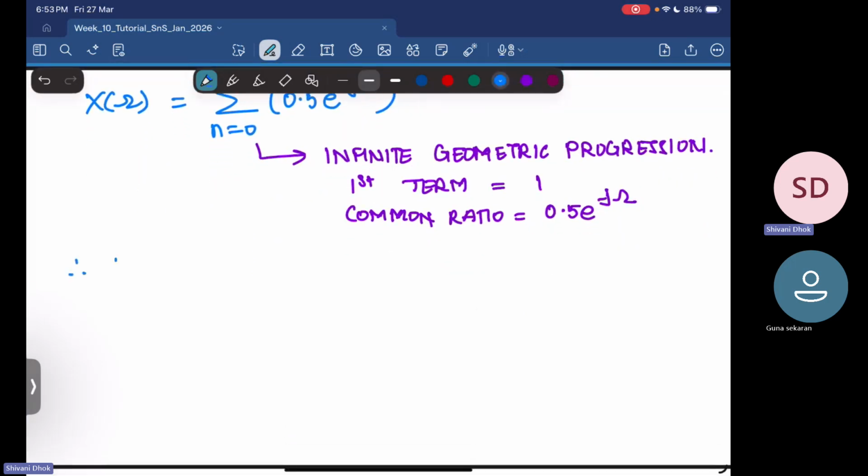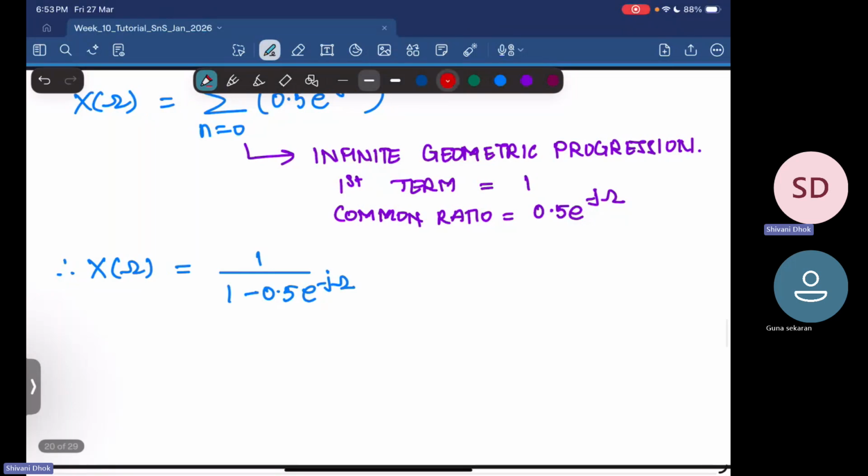So therefore, capital X of omega becomes 1 upon 1 minus the common ratio. Sorry, your common ratio is 0.5 into e power minus j omega.